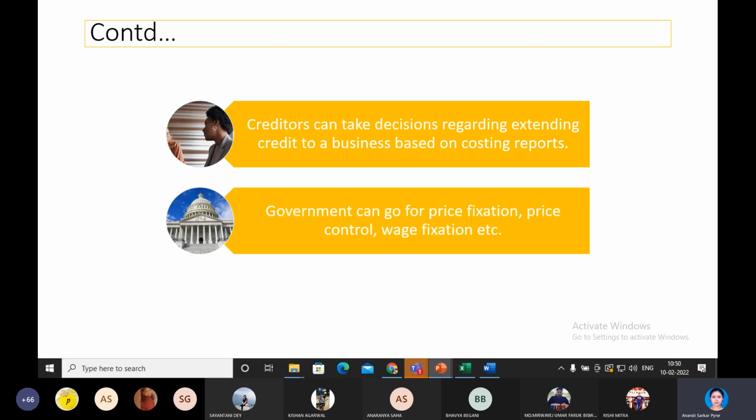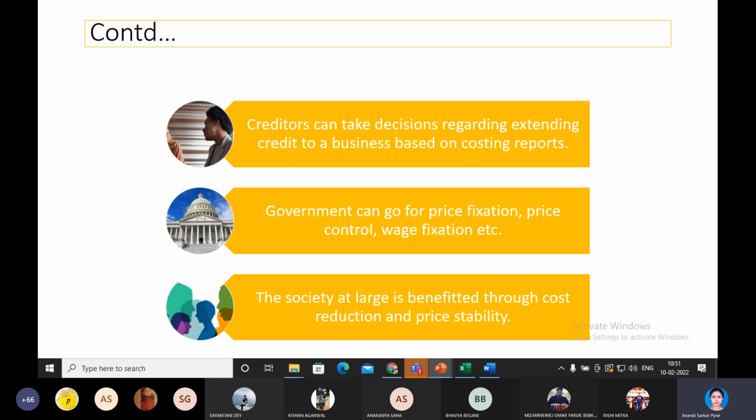Next is about government. So government can go for price fixation, price control, wage fixation by checking the consistent trend, the systematic trend the company is following with the help of various cost reports.